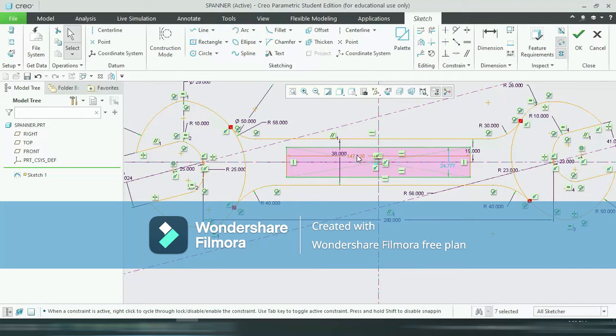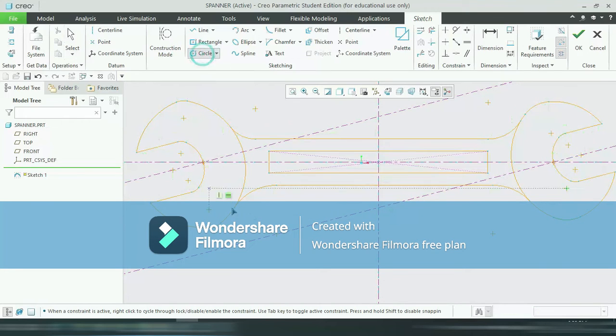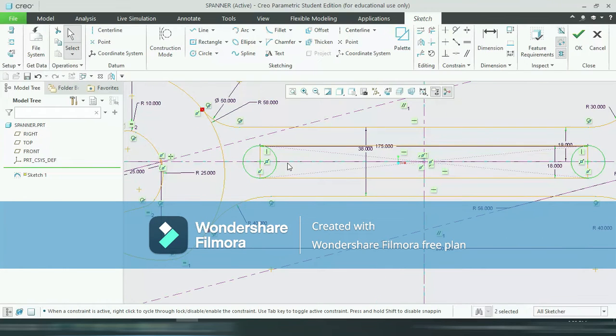Okay, so this length is 175 and this one is 18. Okay, now select circle from here to here. Again from here to here, draw a circle. Okay, so now delete the unwanted part.